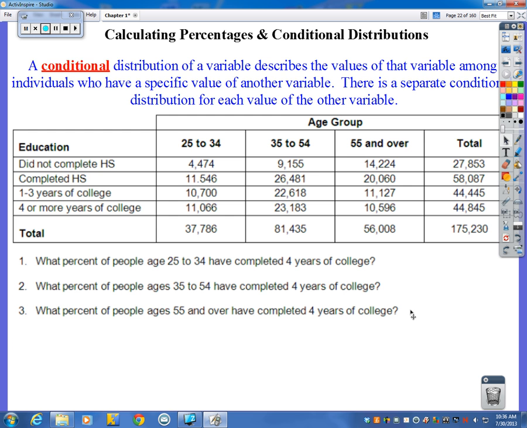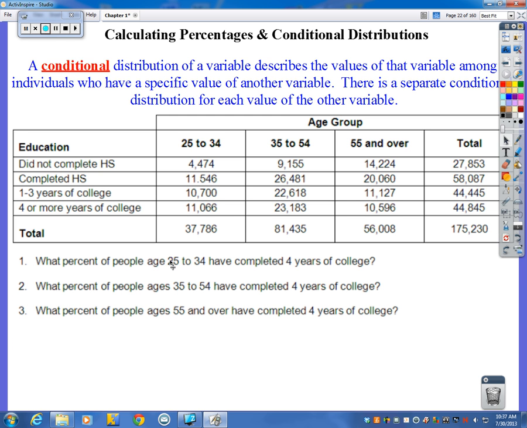All right, a conditional distribution of a variable, and we're going to be doing a lot of conditional stuff later when we get to probability later this semester. A conditional distribution of a variable describes the values of that variable among individuals who have a specific value of another variable. There is a separate conditional distribution for each value of the other variable. Okay? So we will talk specifically what we mean by a conditional, and there's usually a word or a phrase that implies you are going to be looking at a conditional distribution instead of a marginal distribution.